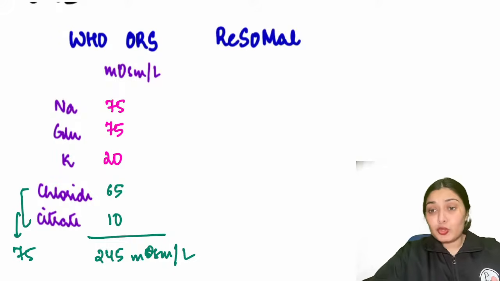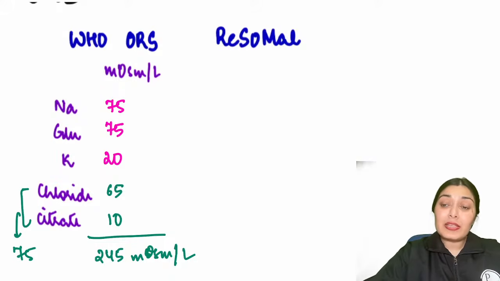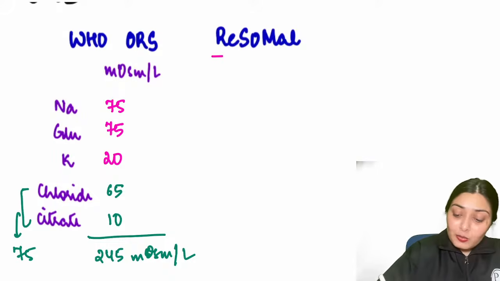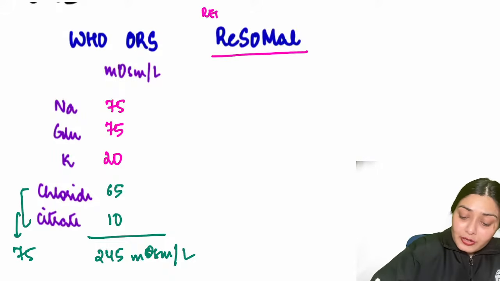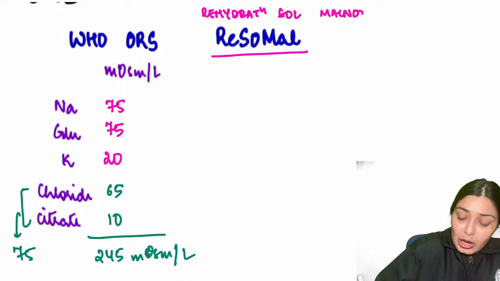This is WHO ORS. Now if you tell this to the examiner, they won't get satisfied. The examiner will ask, can you tell me about ReSoMal? What is ReSoMal? ReSoMal stands for rehydration solution for the malnourished. How is it different from WHO ORS?